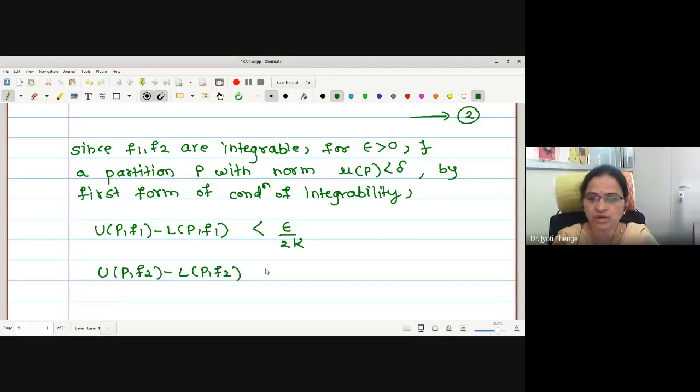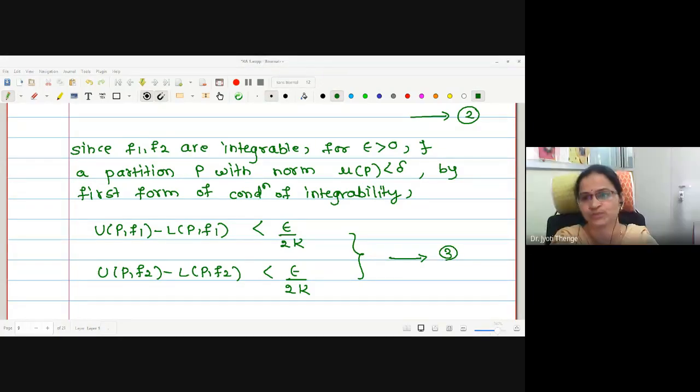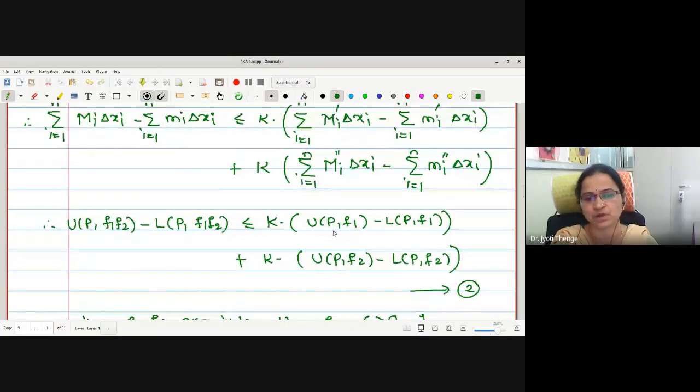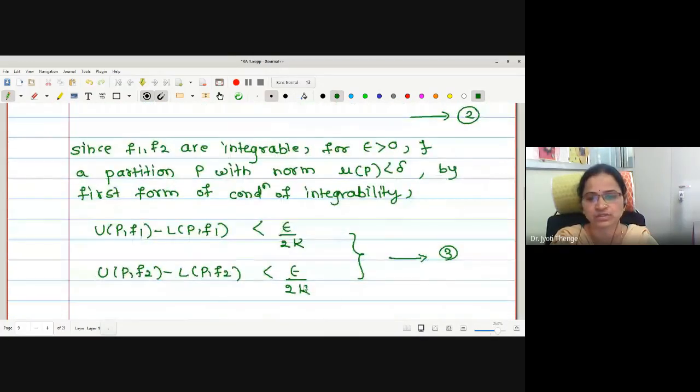Is there any need to memorize this value, that for the product of two integrable functions, the term should be taken as epsilon by 2k? Is there a need to memorize this step? No, ma'am. No. Okay. Therefore, here, just in order to adjust epsilon, we are taking the values likewise.